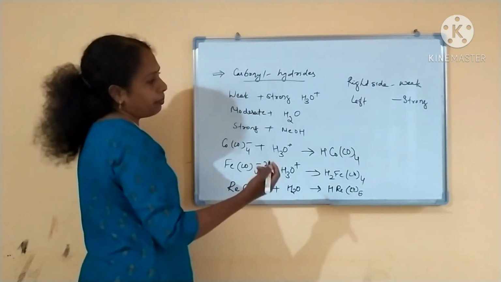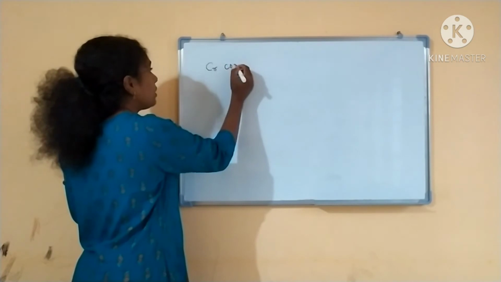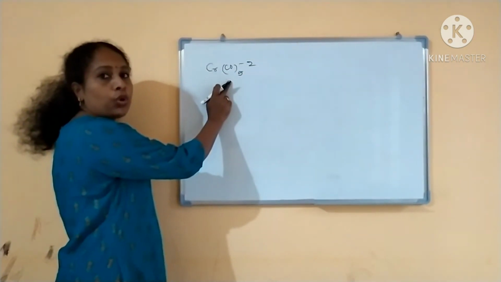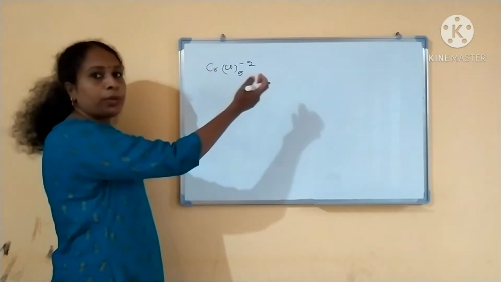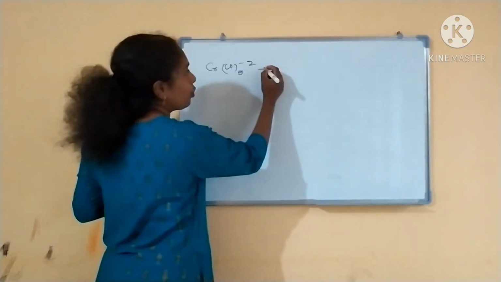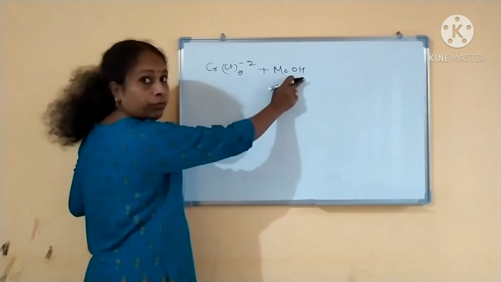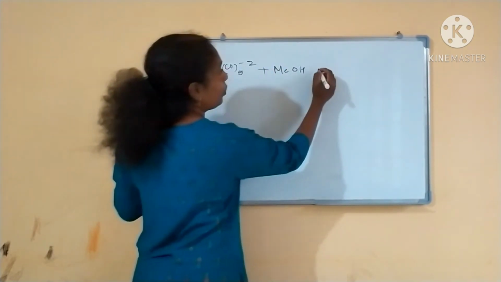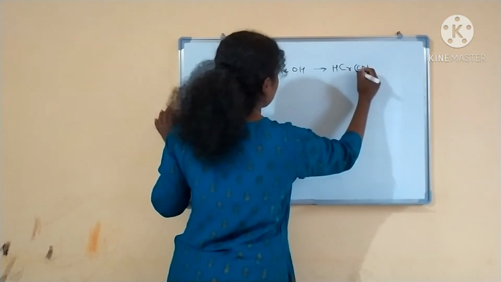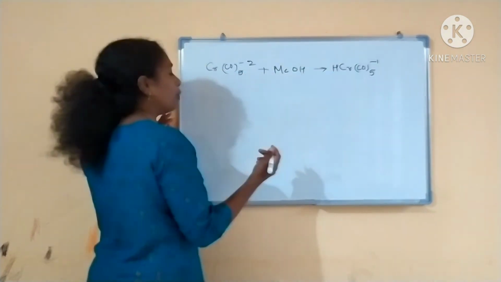And the last one I am taking is chromium, okay? Cr(CO)5 2 minus. Is this a strong nucleophile or a weak nucleophile? Chromium is in the left portion, so it is a strong nucleophile. Strong nucleophile means you have to use only a weak protonating agent. Then what will you be getting? It is protonated, HCr(CO)5 minus 1 you will be getting.